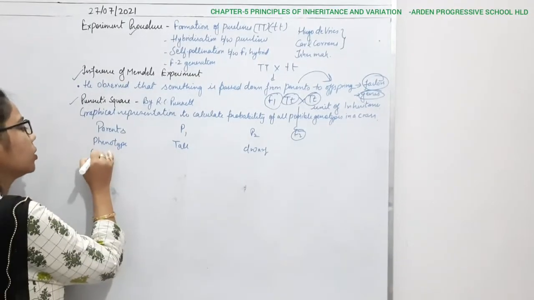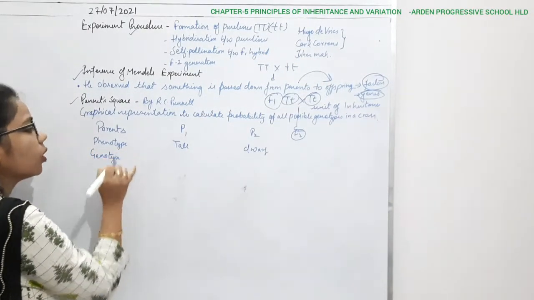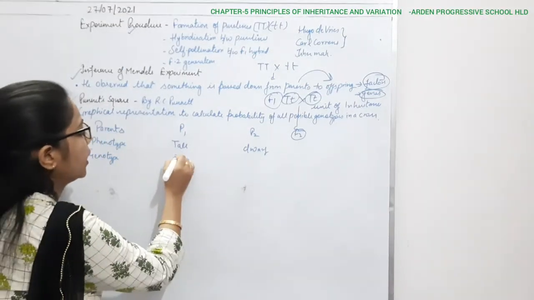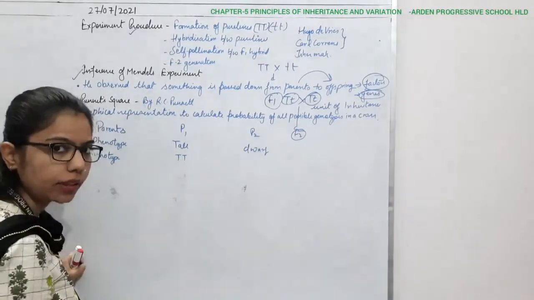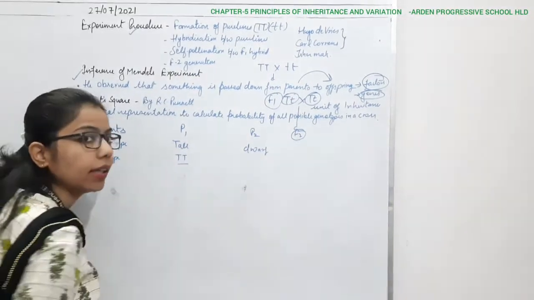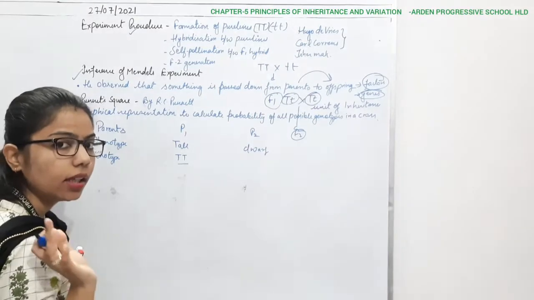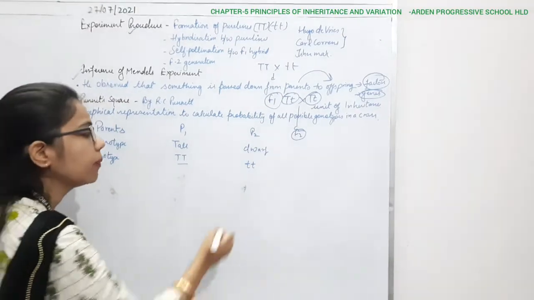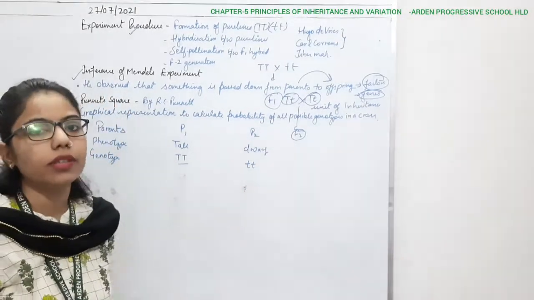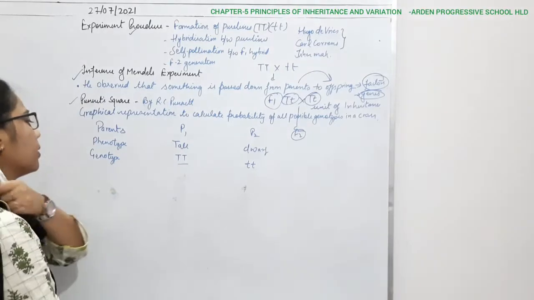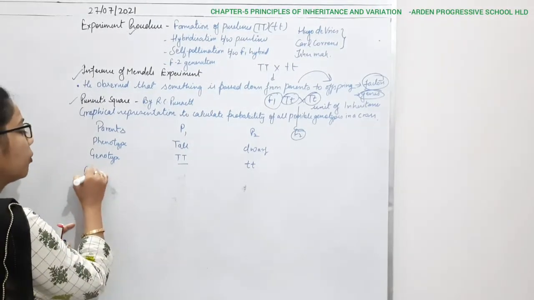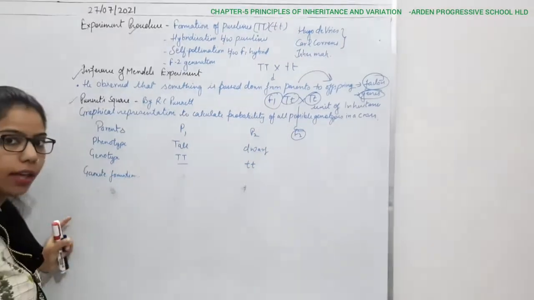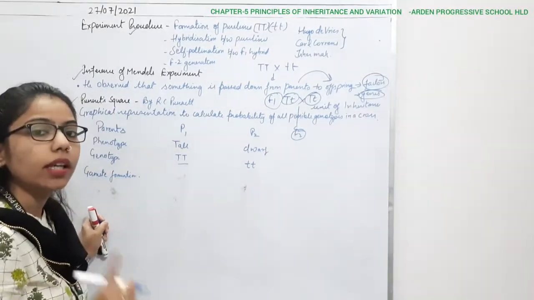Then comes the genotype. Tall is the dominant trait, that's why we indicate it with capital T, capital T. Always it will be in paired form, because they are diploid. Then dwarf will be small t, because dwarf is the recessive trait. Then comes gamete formation. We all know that in reproduction we have done gametogenesis. Gametogenesis is gamete formation.